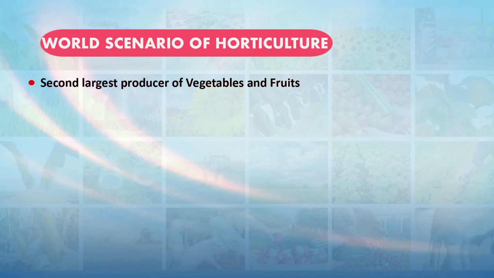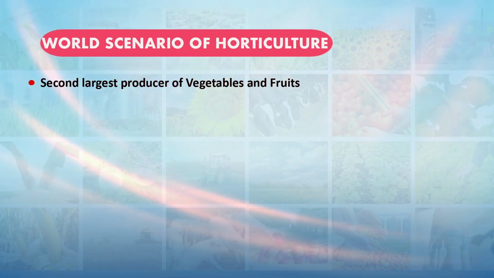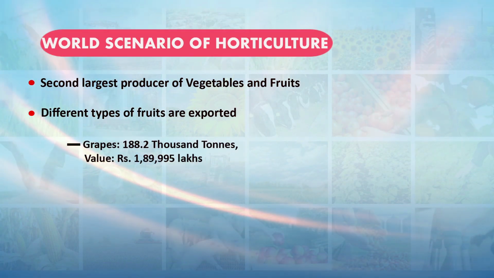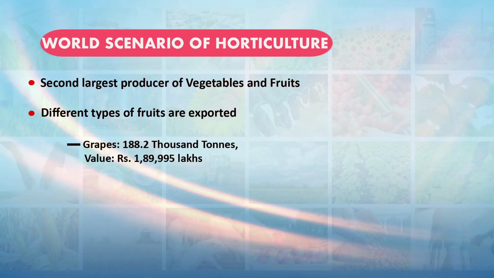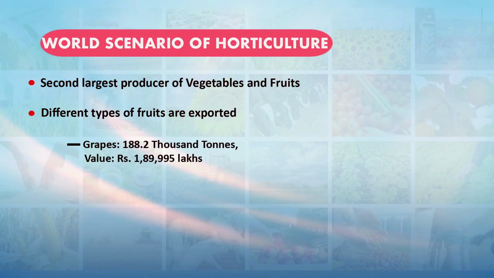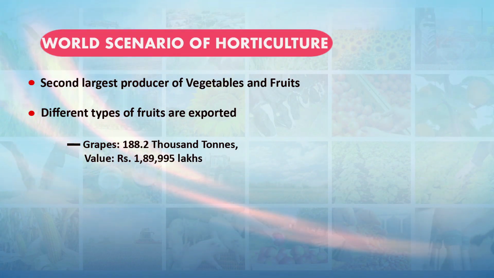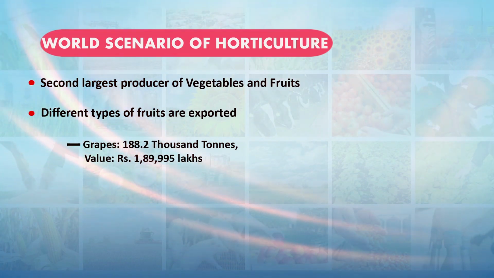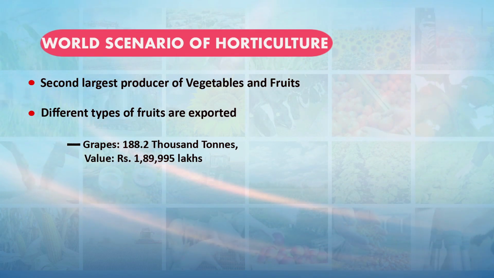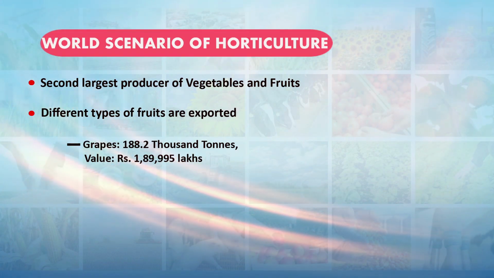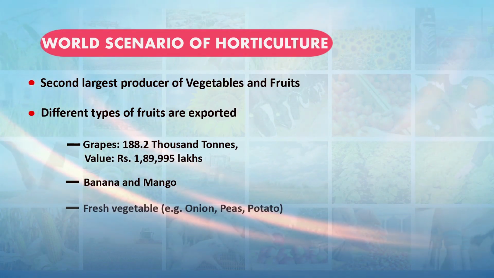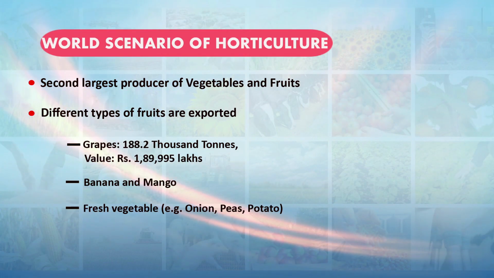India is the second largest producer of fruits and vegetables in the world, and we are exporting different types of horticulture commodities, particularly grapes, to different countries. The export of grapes is 188,000 tons, and the value of this export is 1,89,995 lakhs. Then banana and mango are other important crops we are exporting, and also fresh vegetables like onion, peas and potato.